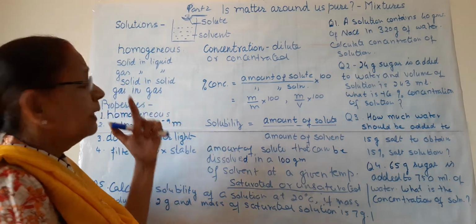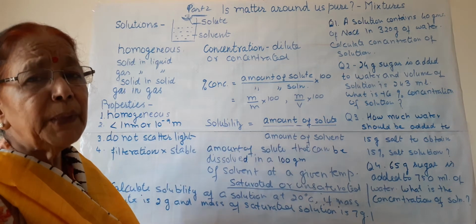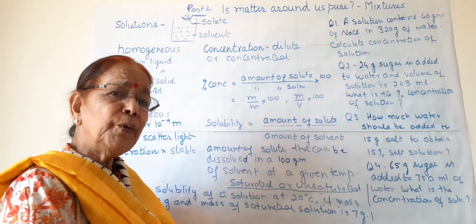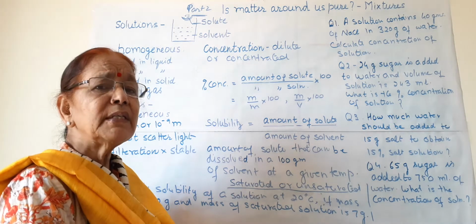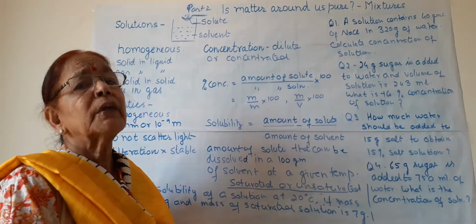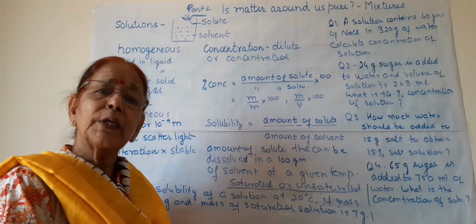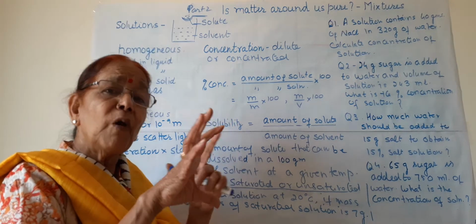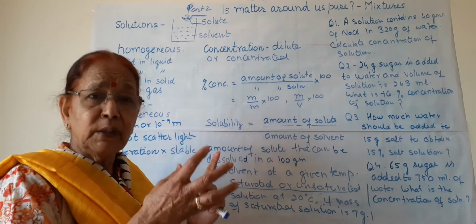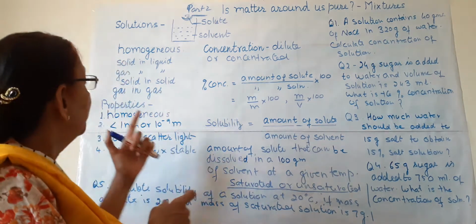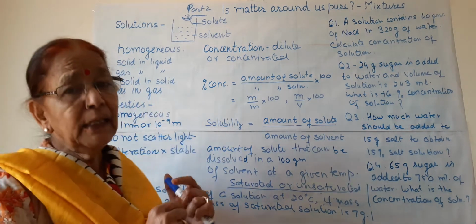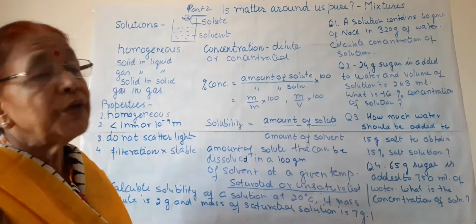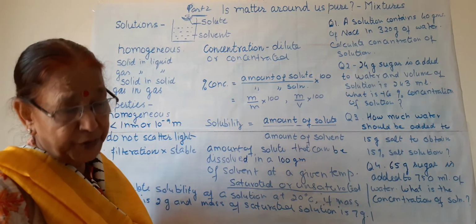Now the other is gas in gas. The most common example is our atmosphere, the air we live in. As all of you know, about 78% nitrogen is there and 21% oxygen is there, and carbon dioxide and other gases are also there. So air is a mixture of all these gases together. This is an example of a solution where gases are in gases. So these are some of the examples of solution, which is a homogeneous mixture.